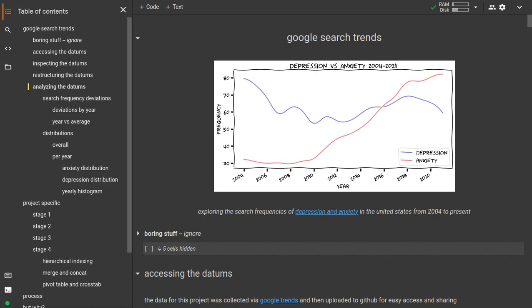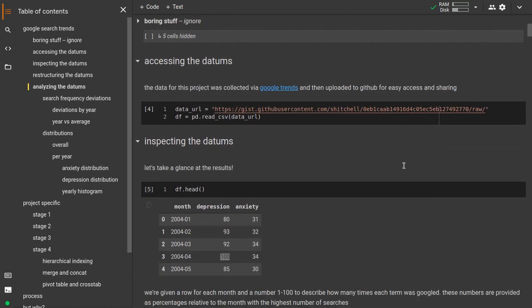So after downloading this data, I uploaded it to GitHub as a gist, which just allows me an easy, convenient way to access it from within this Colab notebook. I load this URL with pandas into a data frame, good to go. And this is what it looks like. Got a month column, and then we've got a column for each of our search terms.